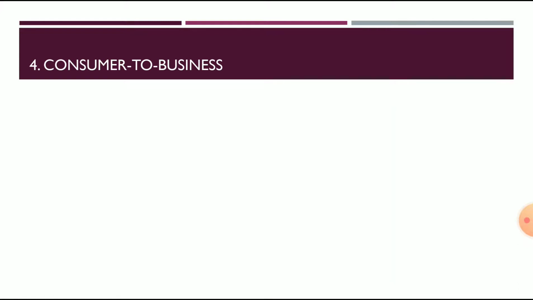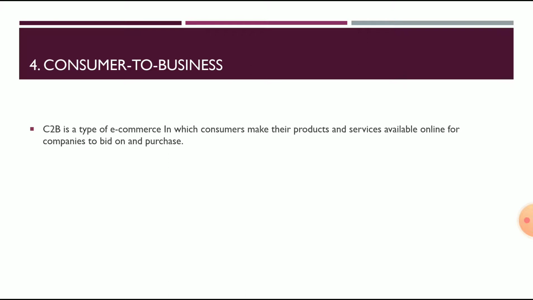Then the fourth type is the consumer to business model. C2B is a type of e-commerce in which consumers make their products and services available online for companies to bid on and purchase. So here consumers are going to sell their products to the company.